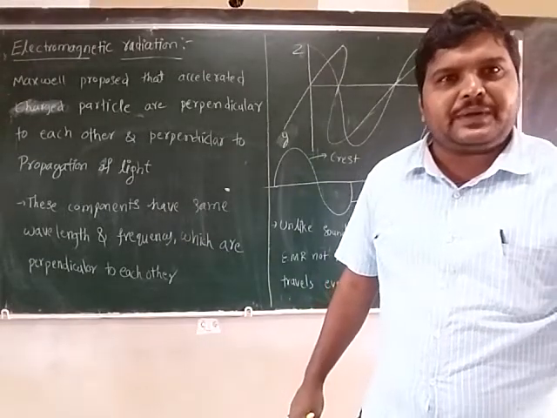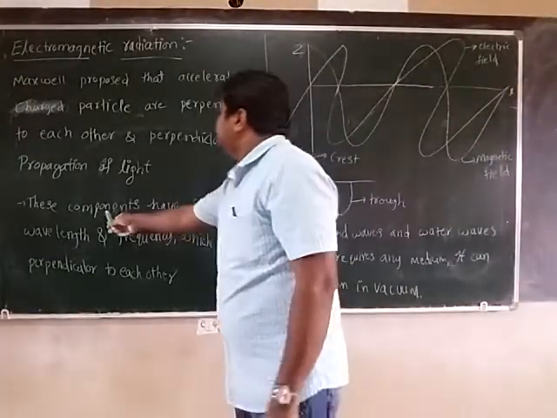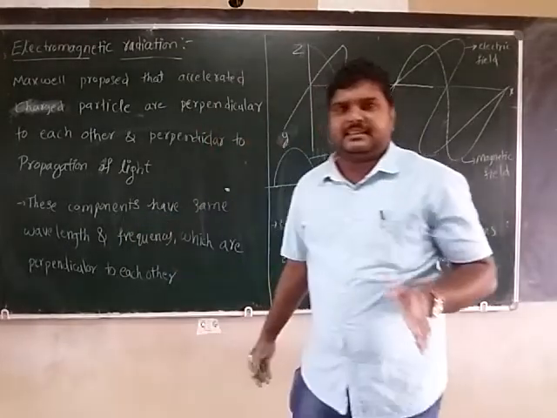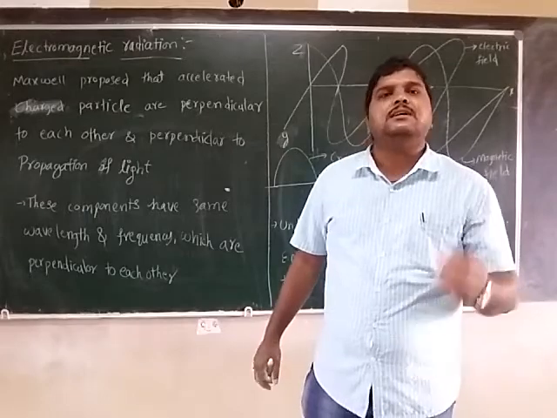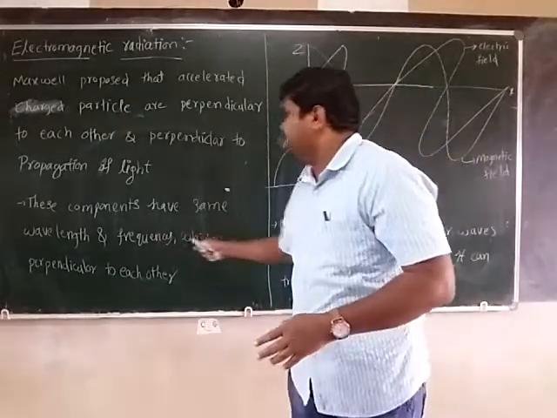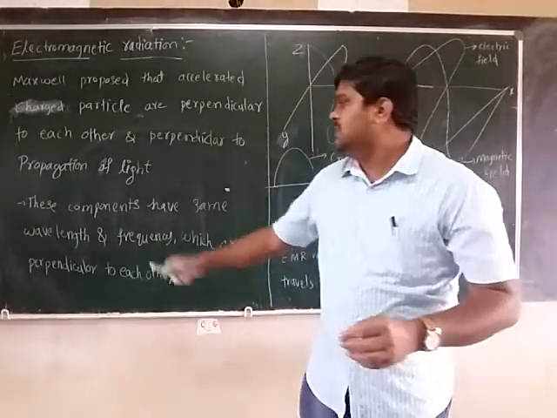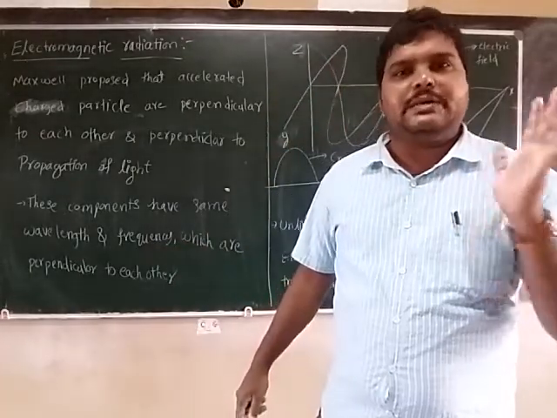These components have the same wavelength and frequency.